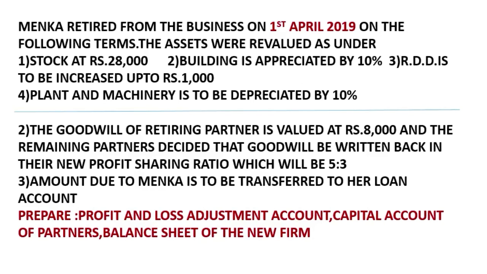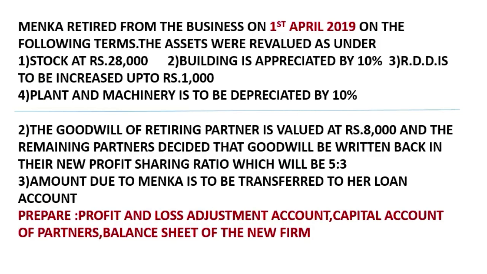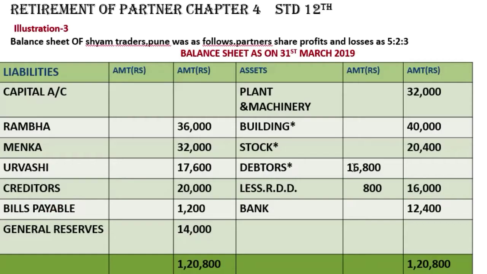So let's put a star mark on stock, debtors, building, and plant and machinery also. Plant and machinery, building, stock, debtors. 1, 2, 3, 4.